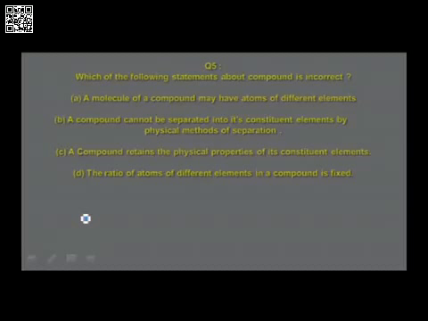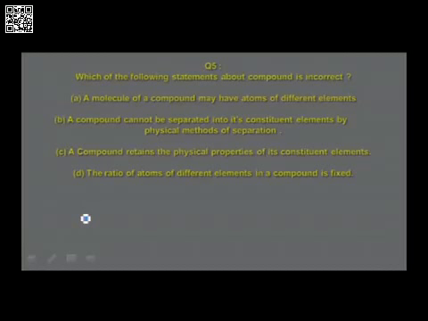What is it that you find? Options A, B and D are found to be the properties of a compound, whereas option C, you look at very carefully: a compound retains the physical properties of its constituent elements. It is absolutely wrong. Atoms of elements will lose their properties when a compound is formed.